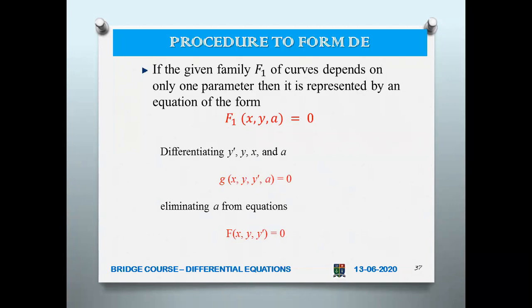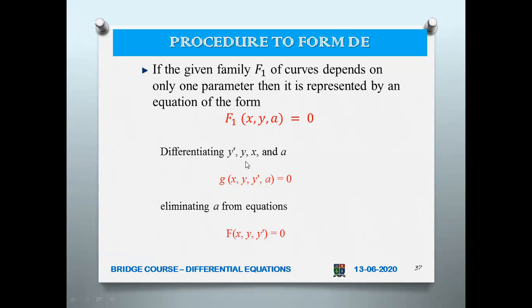That is y dash, y x. First you differentiate with respect to x, next you differentiate with respect to y, and then next you differentiate with respect to a also. Then you get some set of equations, and eliminating a from all the equations, you get one equation, that is f of x, y, y dash equal to 0. Since y dash is involved here, this is the differential equation. Here we have actually eliminated the constant.